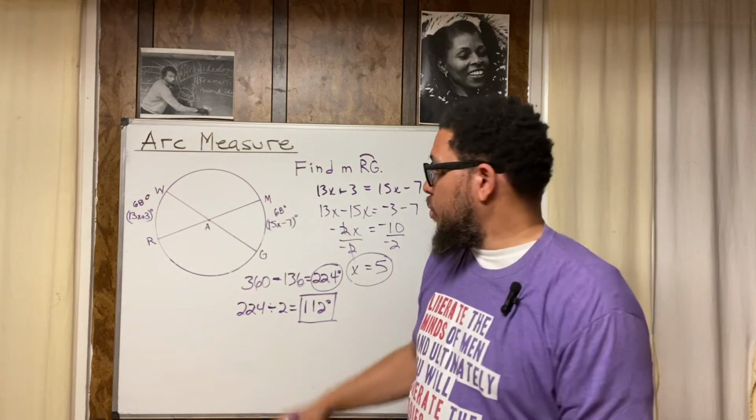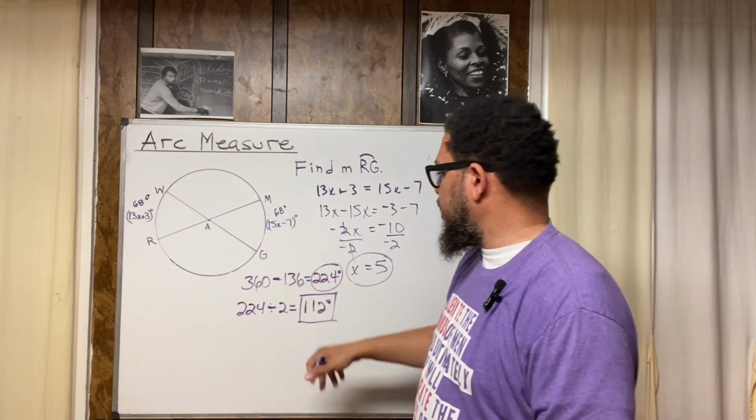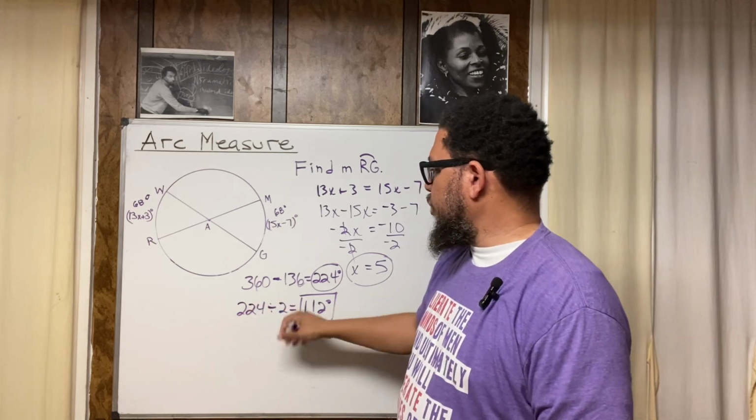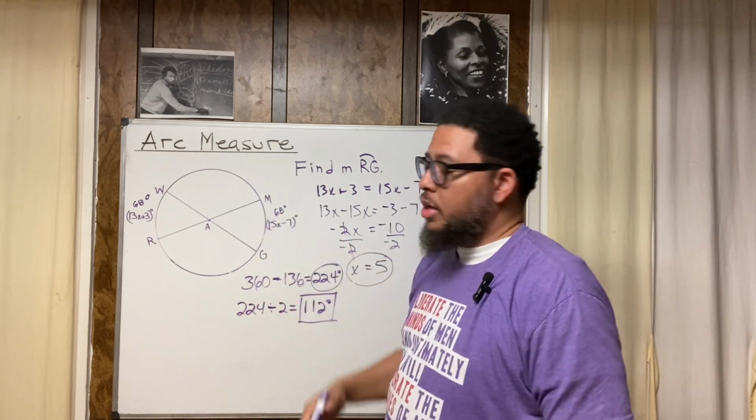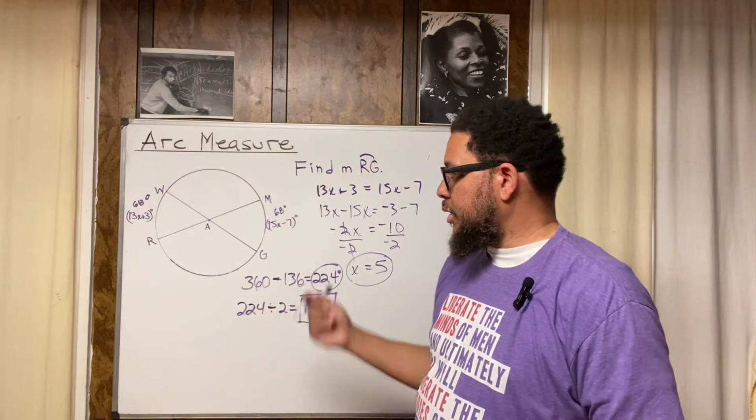And we can check our work too. Because if this is 68 and that's 68, that adds up to 136. And what's 112 plus 112? 112 plus 112 is 224. 224 plus 136 is 360.